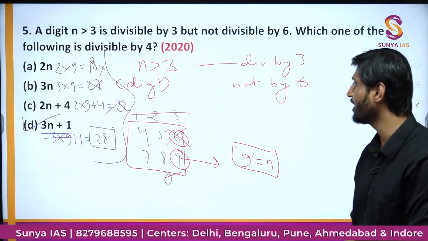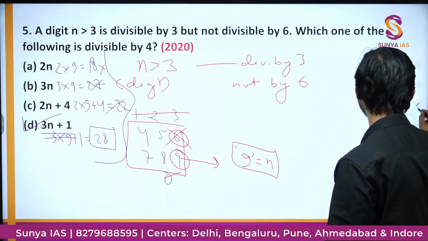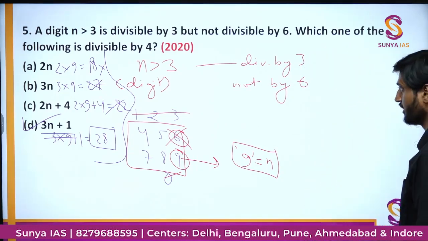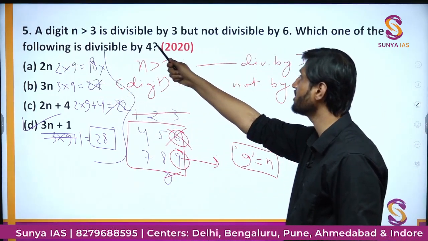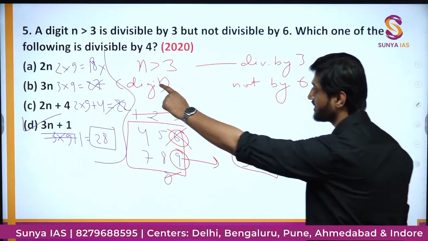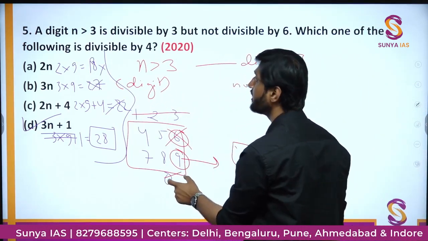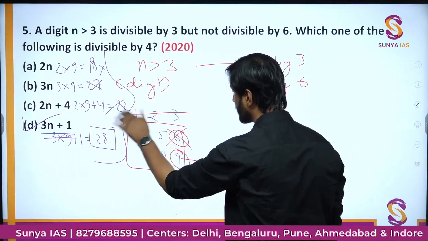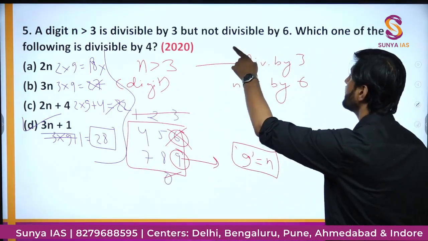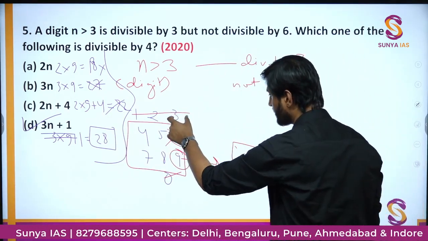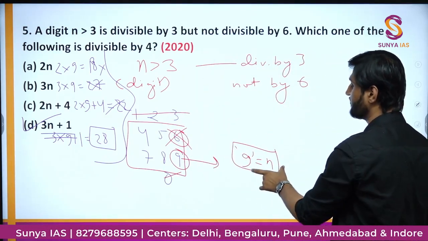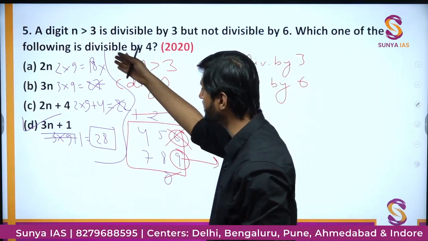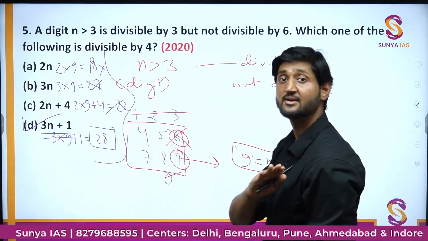So you can see that the approach is not that difficult at all. The calculation is not that difficult at all. You have to just interpret all the information given in this one line. First, it is a digit, so values can be from 1 to 9. Then greater than 3, so you can eliminate these 3. Then divisible by 3, so you can have 6 and 9. Then not divisible by 6, you can eliminate 6, you get the final value as 9, and then try putting the values in different options, nothing else.